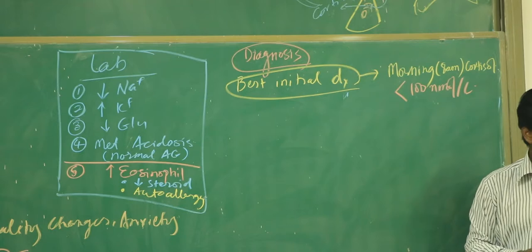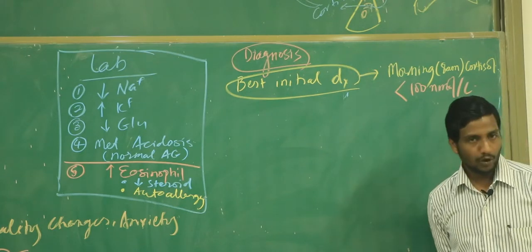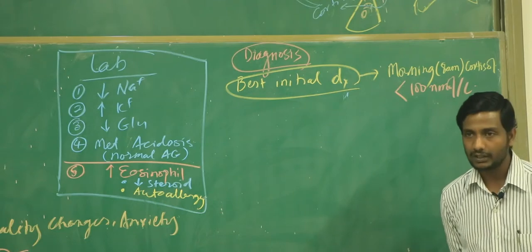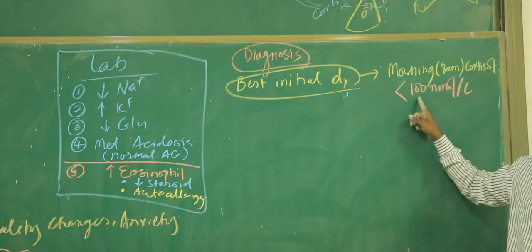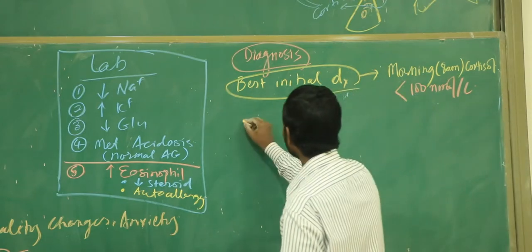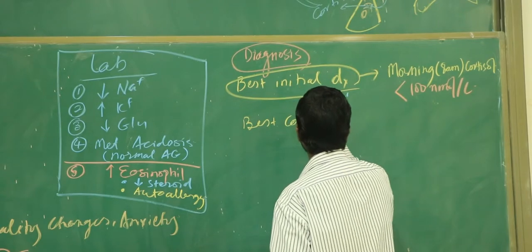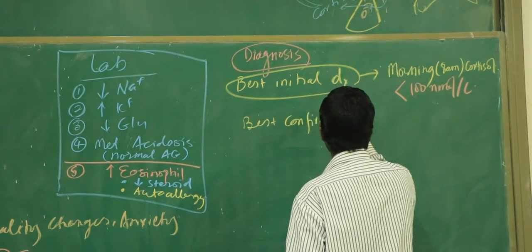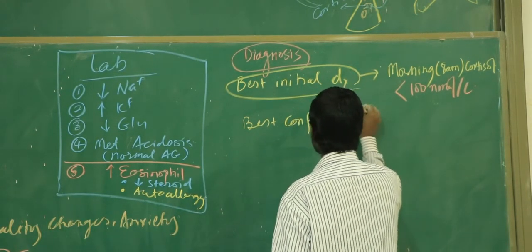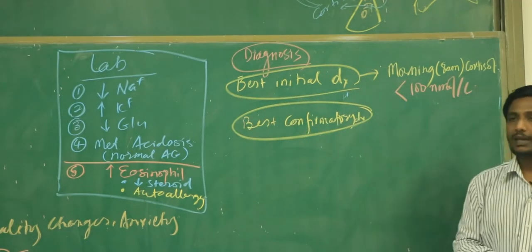All of you got the idea? So if in the exam the question is coming, which is the best initial diagnostic tool, what is your answer? Morning 8 a.m. cortisol testing, and it should be less than how much? 100 nanomole per liter. Now the question is, what is the best confirmatory tool? And this one is a little important for you to know. How can we confirm the patient is having hypoadrenalism?